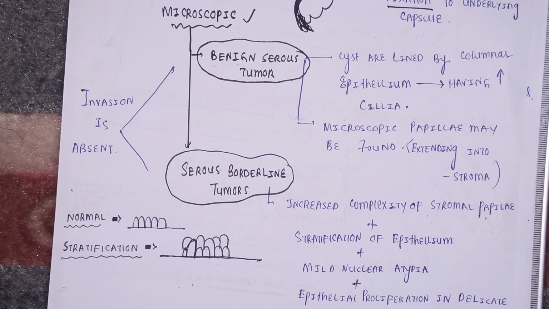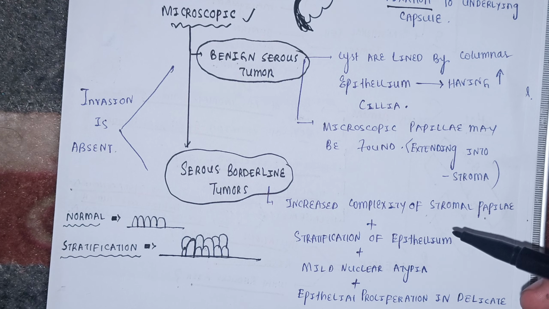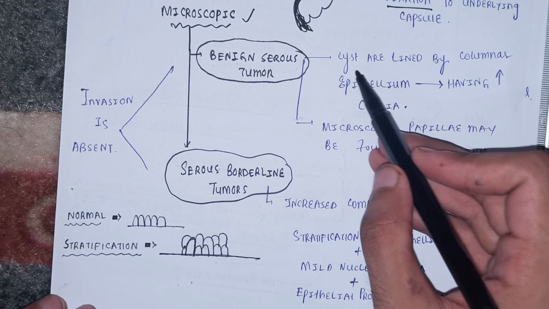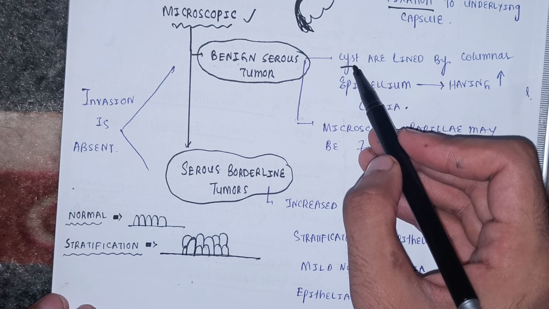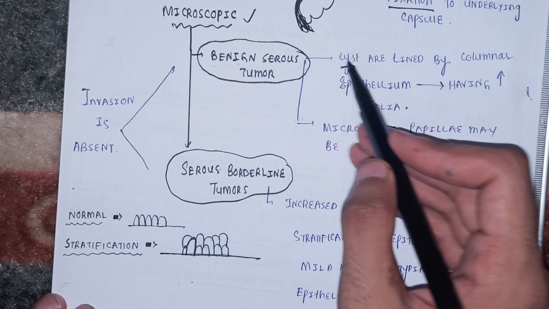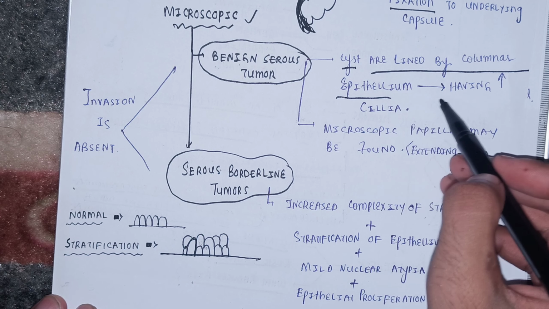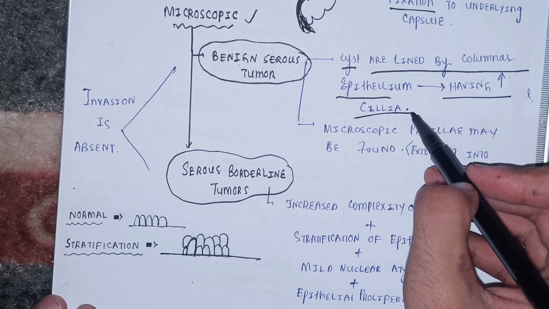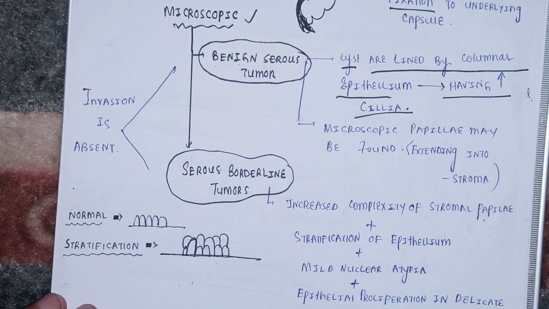Microscopic appearance of the benign, borderline and the malignant serous tumors of the ovary. When I come to benign serous tumor, what is written over here? When you see under the microscope, the cysts which develop in the benign cystadenoma are lined by columnar epithelium having abundant cilia, and microscopic papilla may be found extending into the stroma.